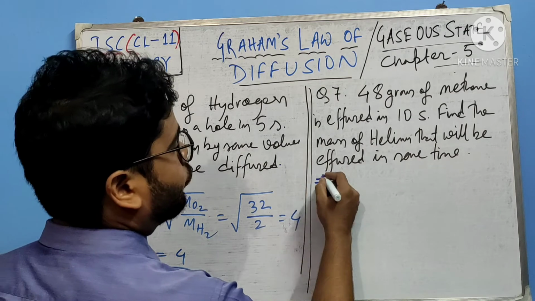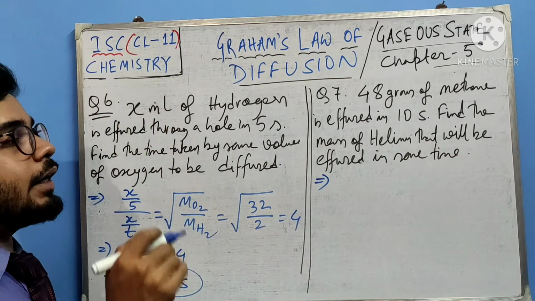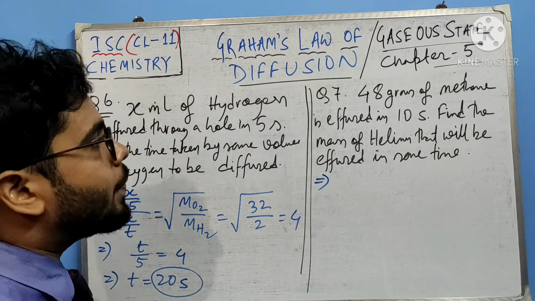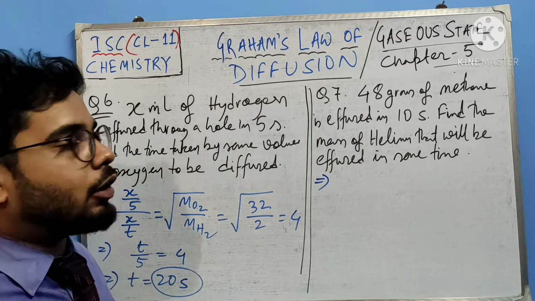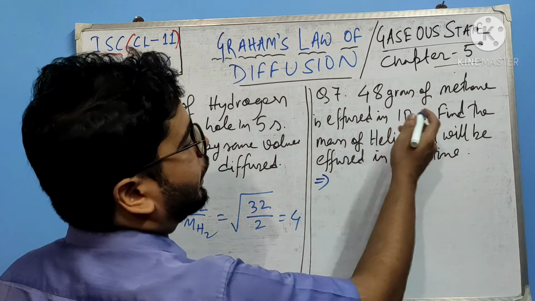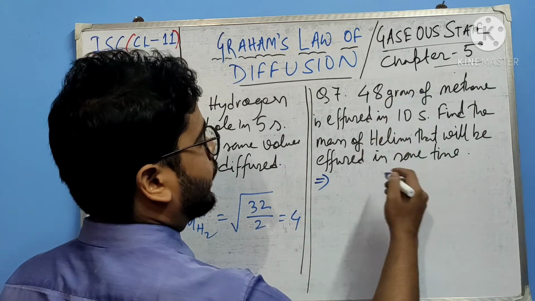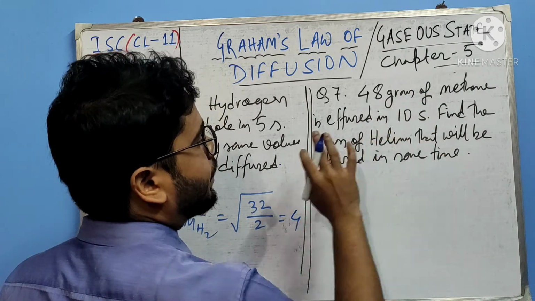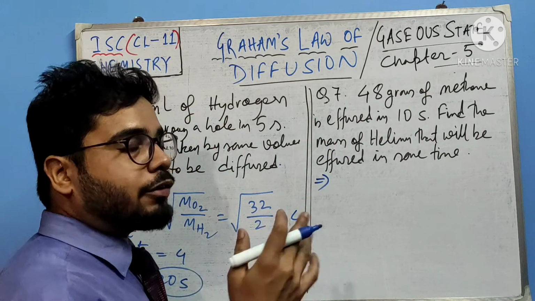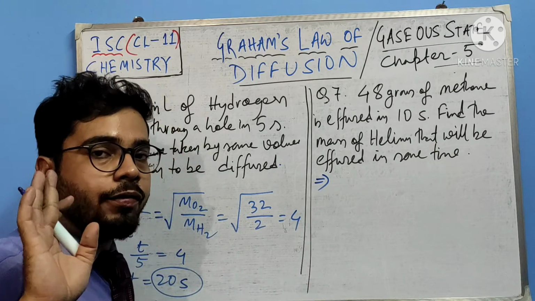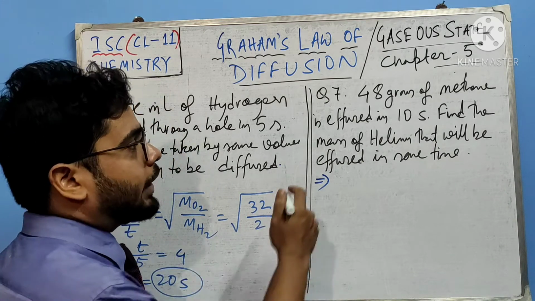Now this one, please pause the video and try it on your own, don't look at mine. But if you cannot, then you can see mine. 48 grams of methane, right? Mass is given, so what does that mean? With mass we have no direct relation to rate, so if mass is given, we have to connect through mole.